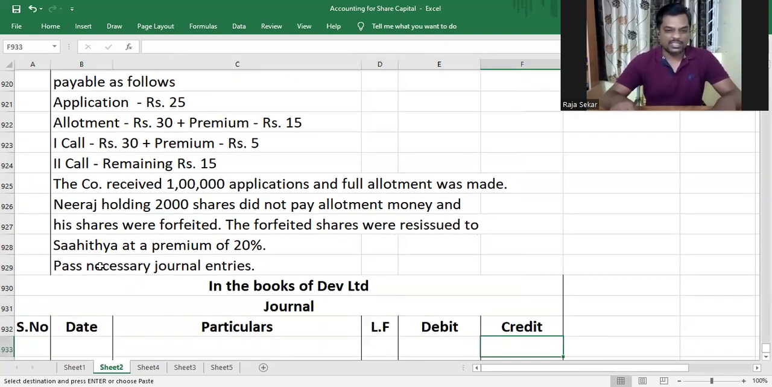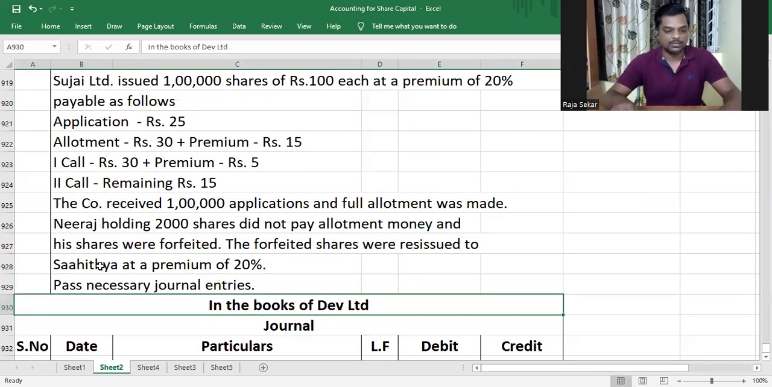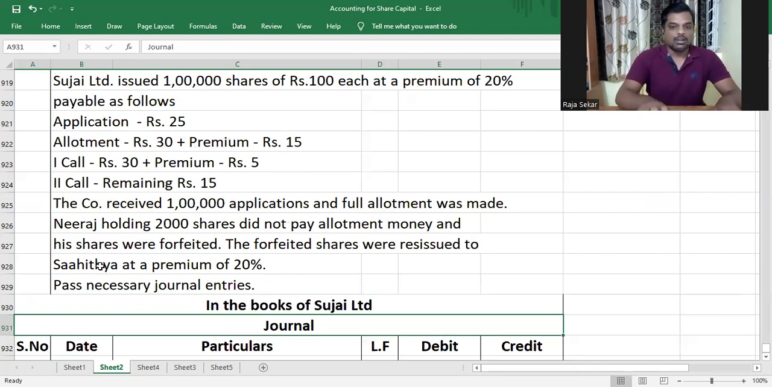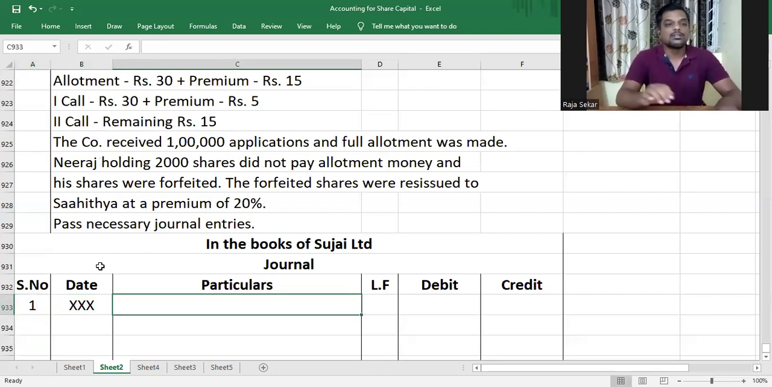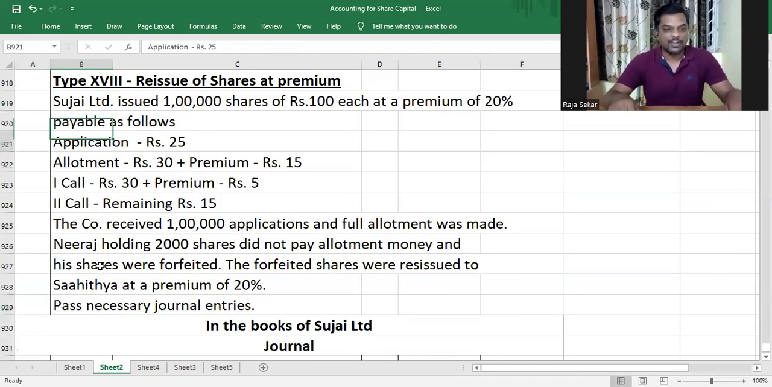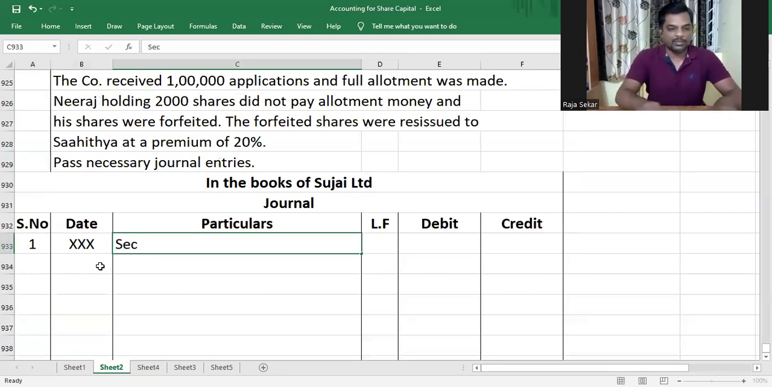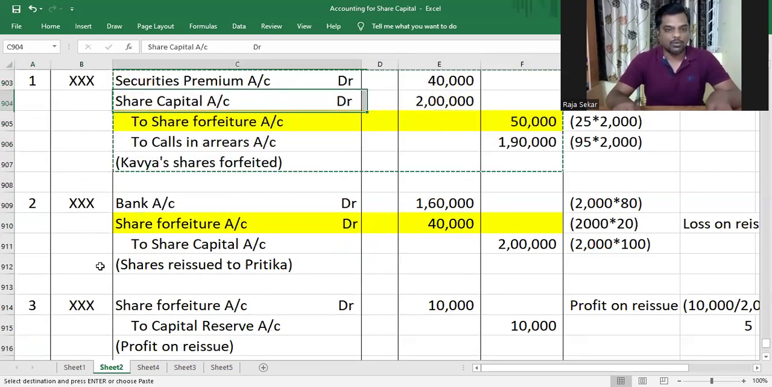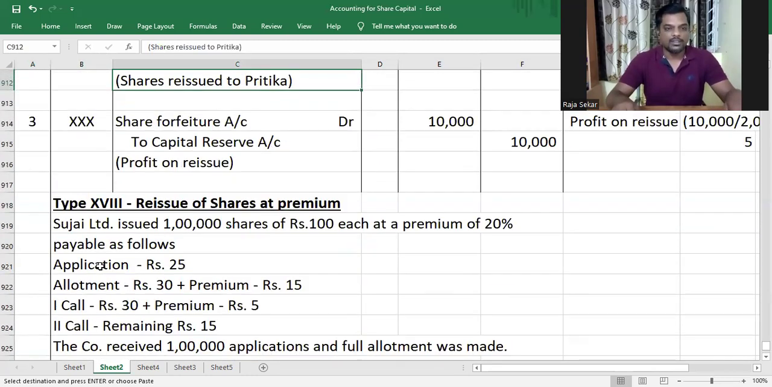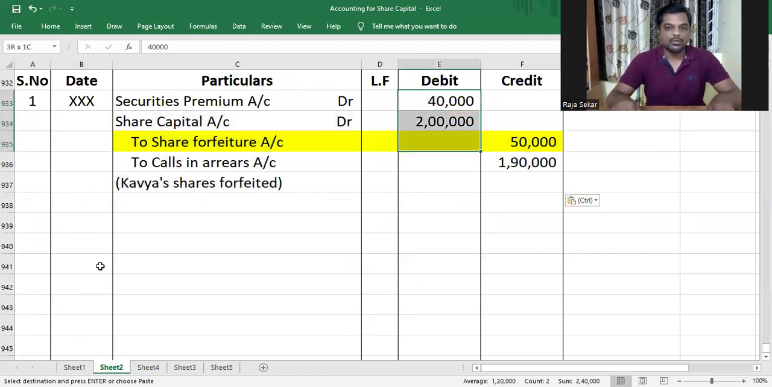The forfeiture entry is going to be the same, my dear children, as you might know. Anyway, I'll do it in this question also. Sujay Limited. Our friend Neeraj just did not pay allotment money, which means he has only paid what, my dear children? Application money, and premium is receivable after allotment. He has not paid allotment, so he will not have paid any premium. If no premium has been paid, securities premium account will be debited. The journal entry for forfeiture will be securities premium account debit, share capital account debit, to share forfeiture, to calls in arrears. So that we'll do.